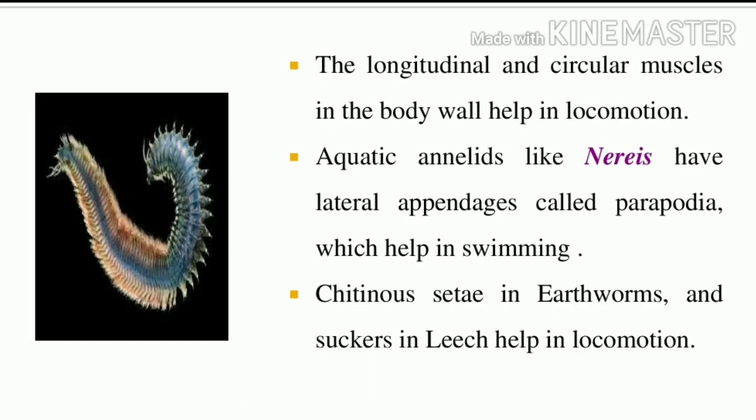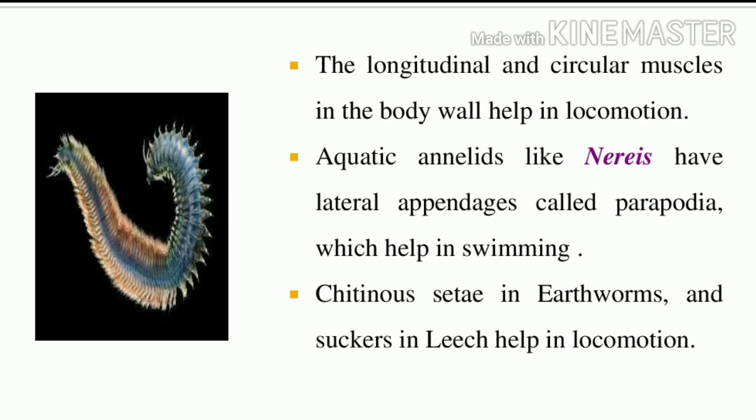Note it. In the slides we studied how locomotion occurs. What is the meaning of locomotion? It is movement. Annelids have special types of muscles. Note it, this is a 2-mark question: how do annelids perform locomotion? In the body wall there are 2 types of muscles. What are the 2 types? One is longitudinal muscles, and the other is circular muscles. These 2 muscles are used for locomotion.